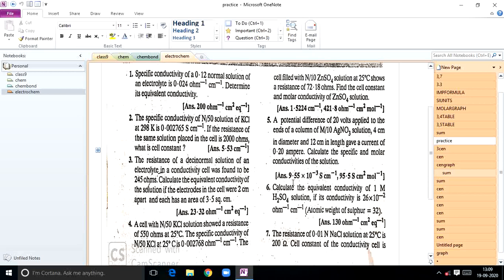All models you can easily do. So those formulas you have to practice. Only one or two formulas, you have to adjust those formulas. Okay students, thank you.